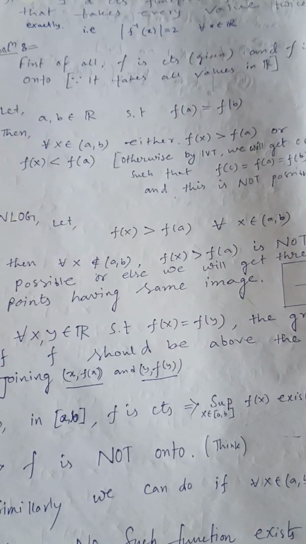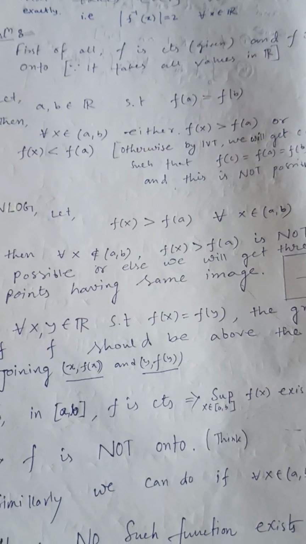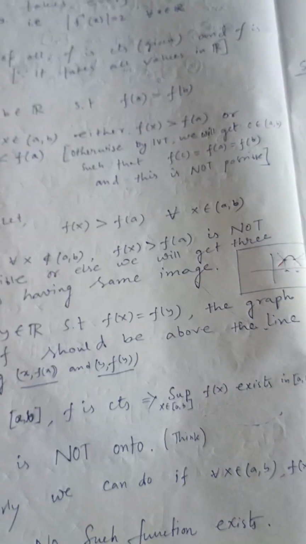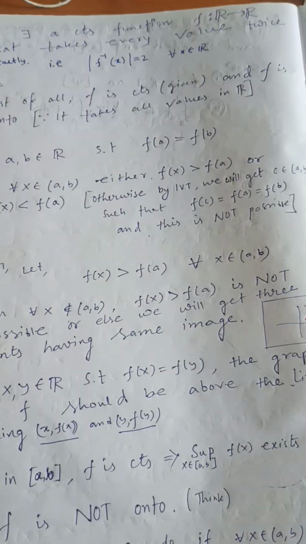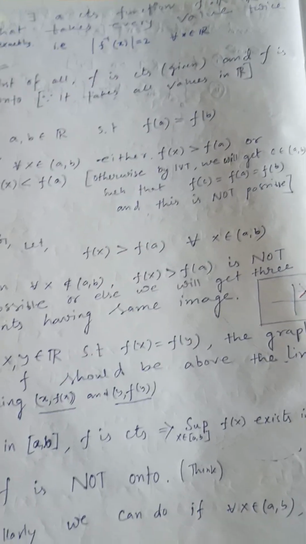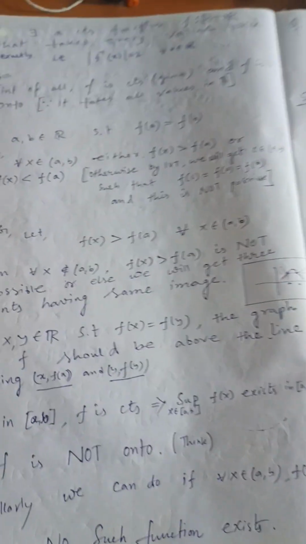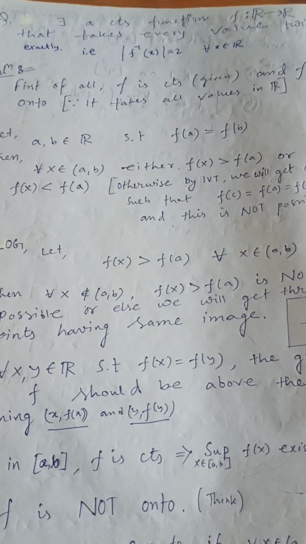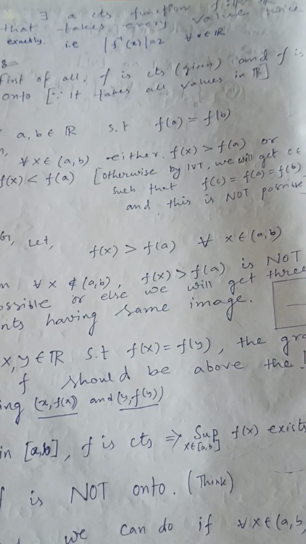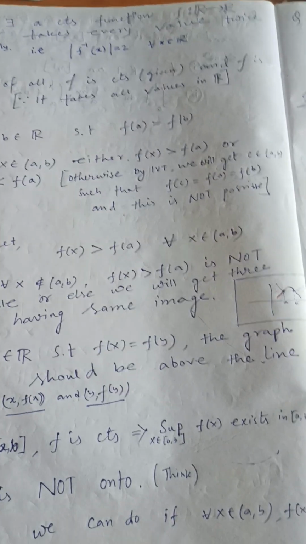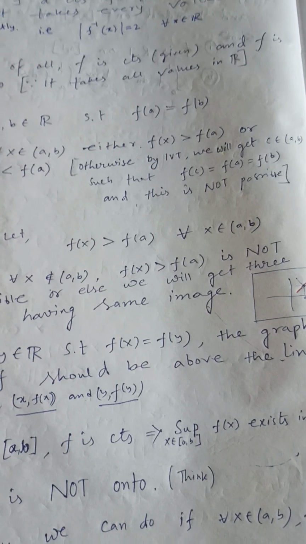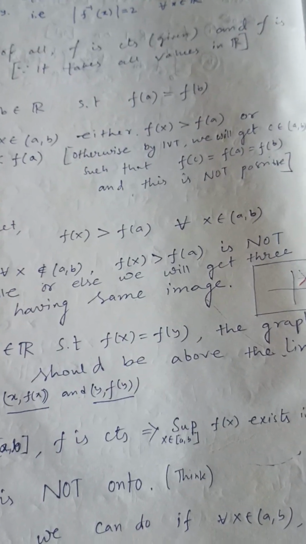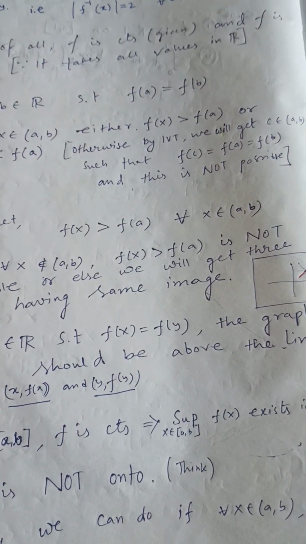Now for all x belonging to the open interval (a, b), either the function is above the line joining f(a) and f(b), or it is below it. That is, f(x) is strictly greater than f(a), or strictly less than f(a). Otherwise it is not possible, because by the IVT, since the function is continuous,